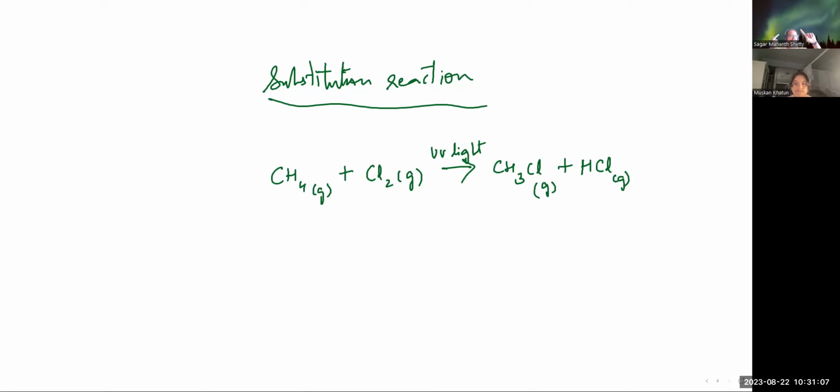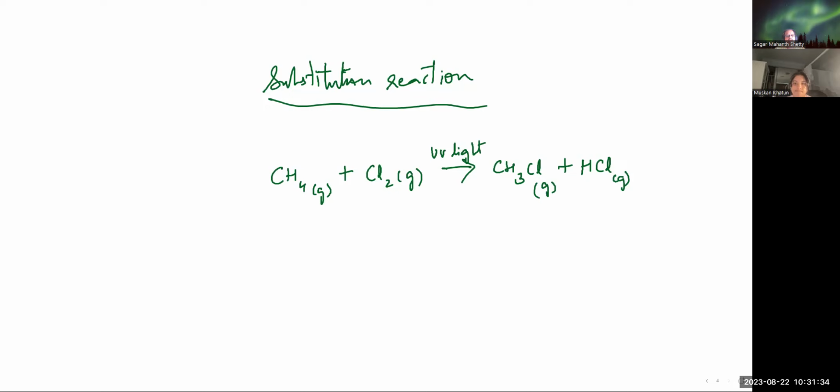In gaseous state, you cannot call it an acid. You have to call it hydrogen chloride. Understood? So what exactly happened here? Now the entire reaction, if you see, has two things: one is of course the reactants, and the other is the products. So what are the products that we actually got here? Chloromethane and hydrogen chloride.